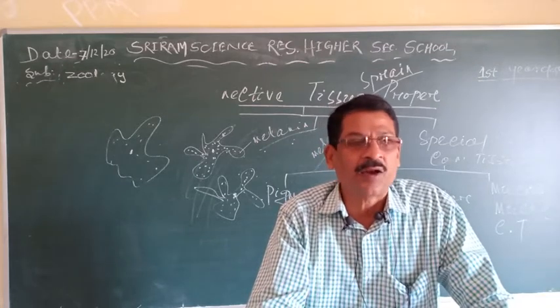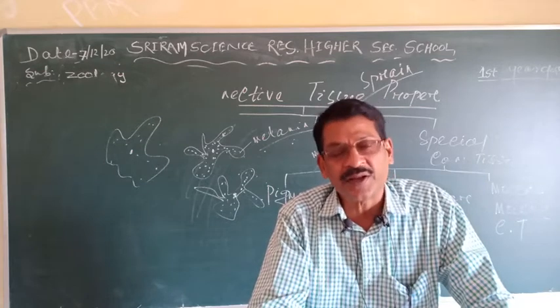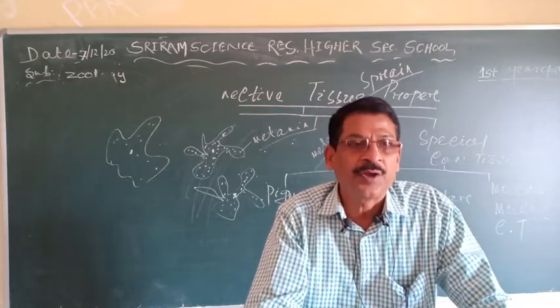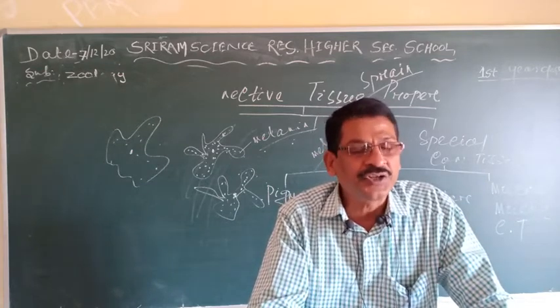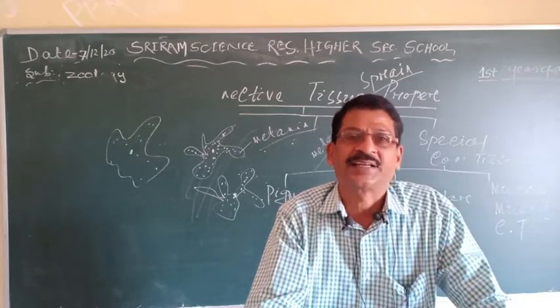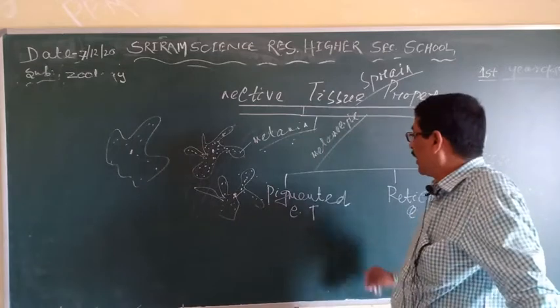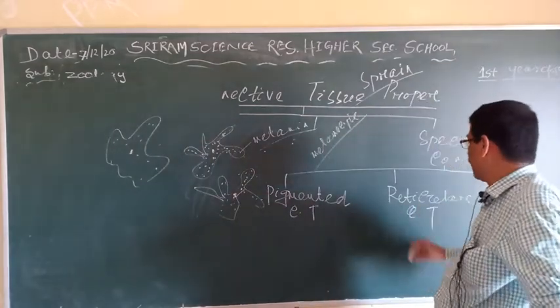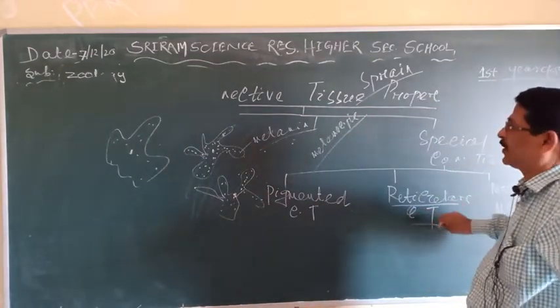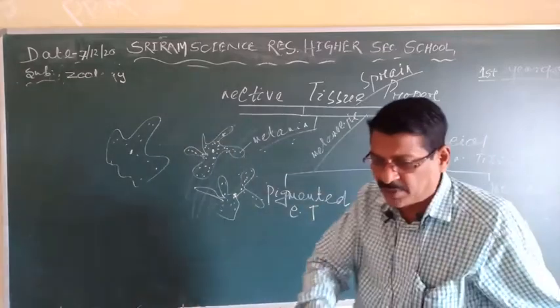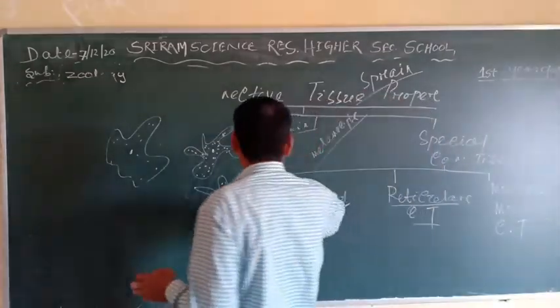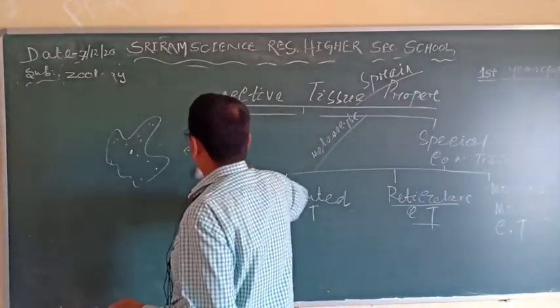It protects the internal organs of the body from the injurious effect of the sunlight. Clear? So this is all about the pigmented connective tissue. Then you come to the reticular connective tissue. What is the reticular connective tissue? Its name, here the reticulum is present.